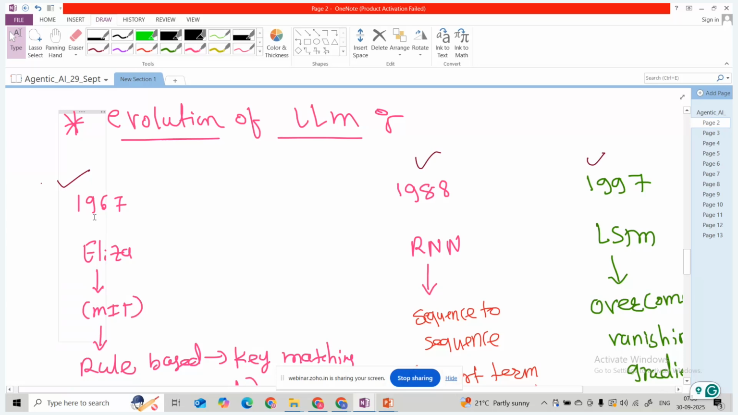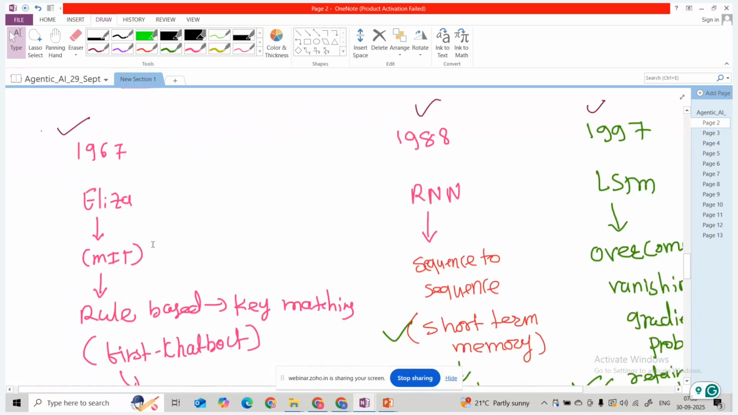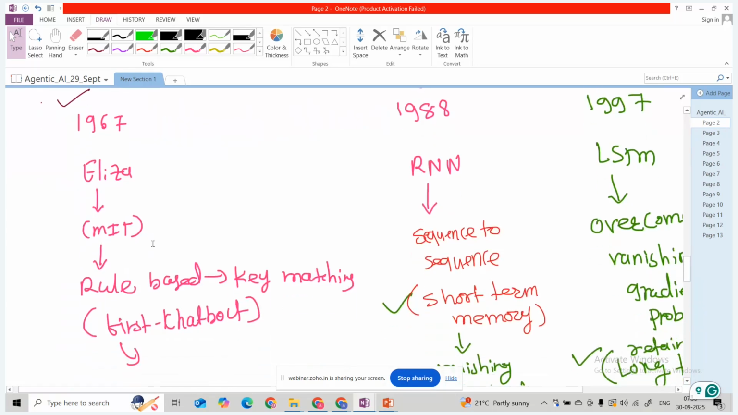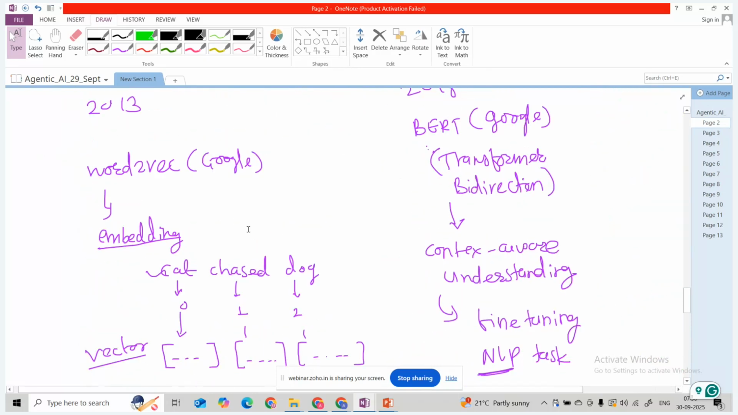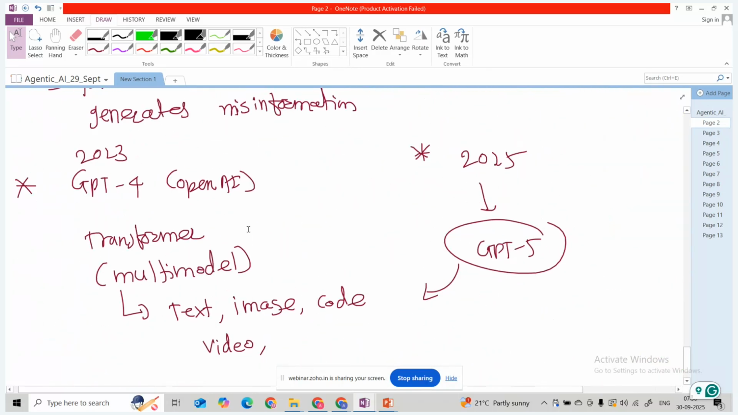You can see in 1967 a small rule-based, keyword-matching chatbot was built. Now in 2025 see how capable we are. We are generating text, and not only text, we are dealing with image, audio, and video. We can generate anything. This is the evolution of the large language model, and every industry has shifted to the generative AI field, using large language models for different use cases.